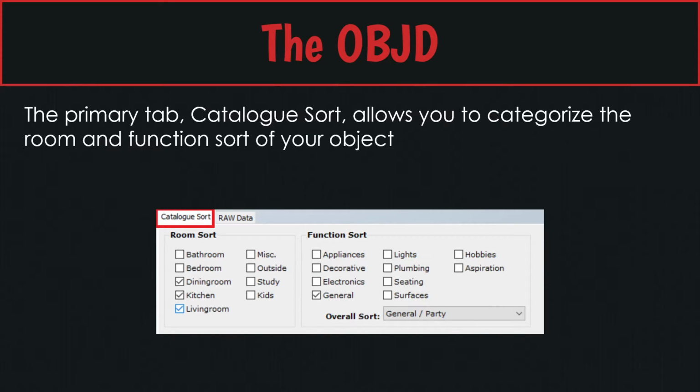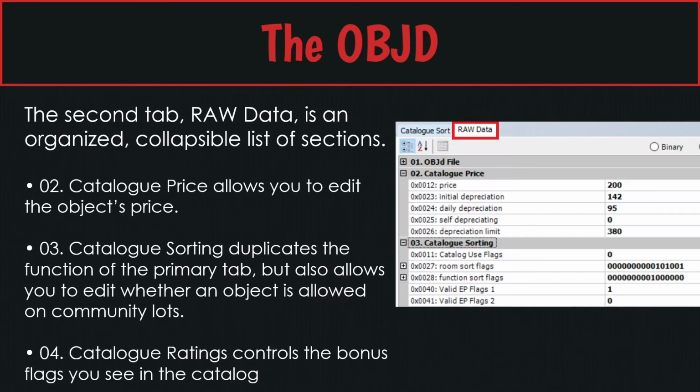So if you look to the right two thirds of the plugin on the OBJD, you have two tabs. You have catalog sort. This is the flags. So if you flag it as, for example, living room, kitchen, dining room, and you open the buy mode catalog, it will appear in those categories in game. The second tab is the raw data in the OBJD.